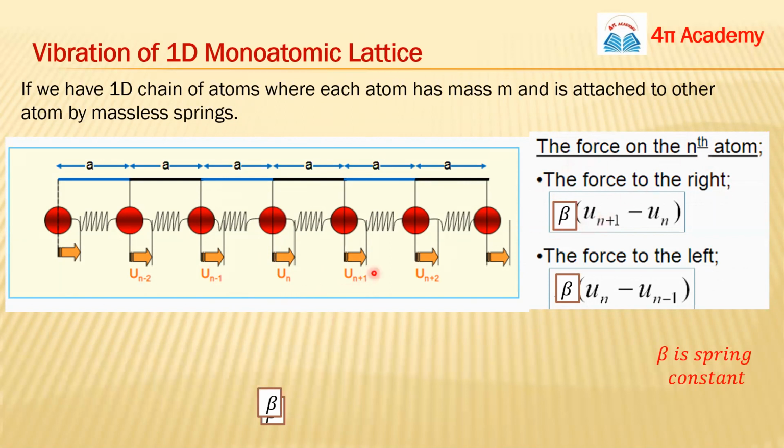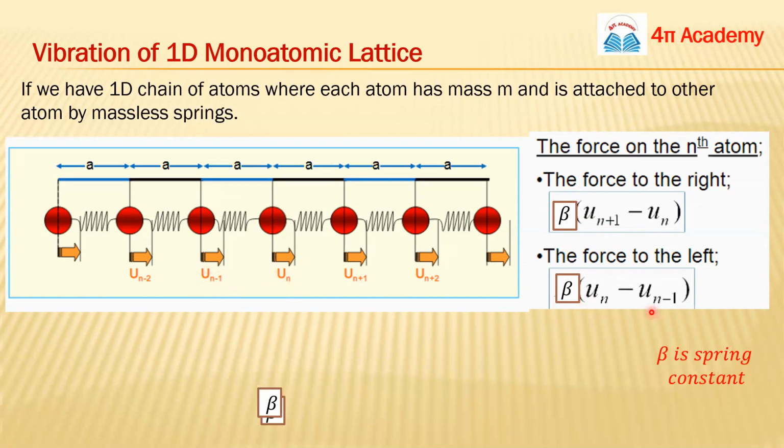The force on the right side of this atom will be beta times that, and beta is the spring constant. Normally we take k in so many books as the force constant, but I will tell you later why we are taking beta here. So it will be beta times un plus 1 minus un, and in this way we can also calculate the force on the left side, where the displacement will be un minus 1.